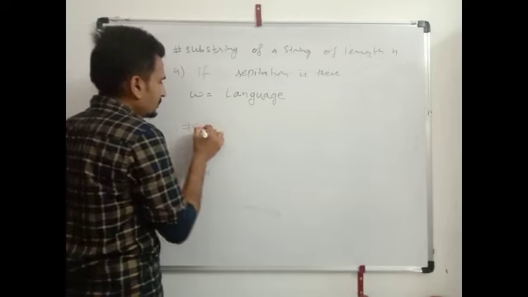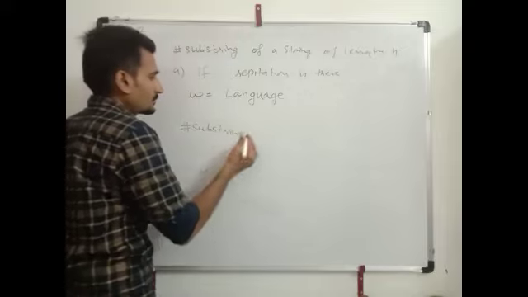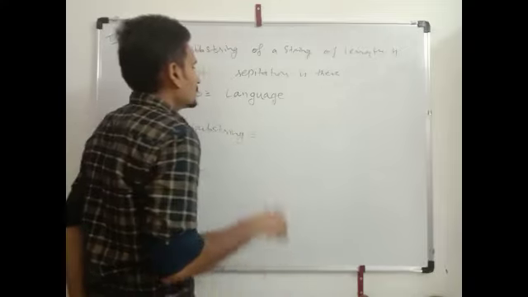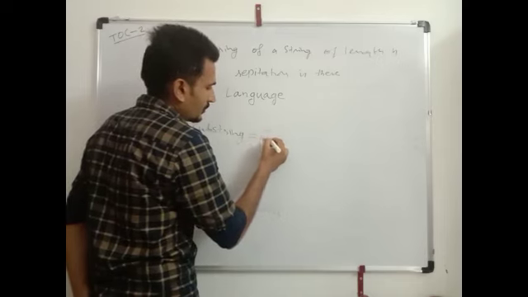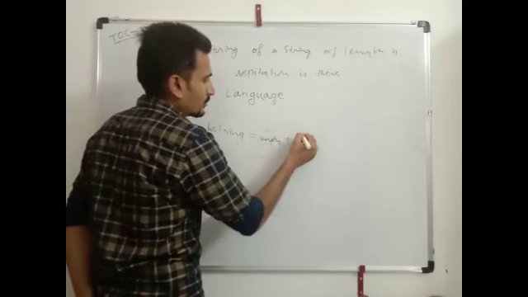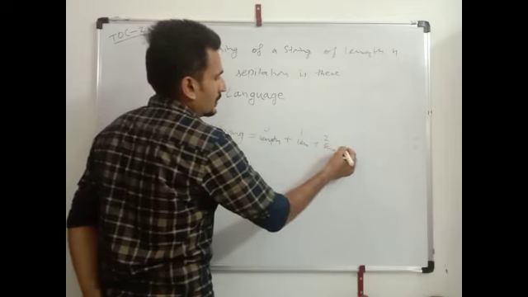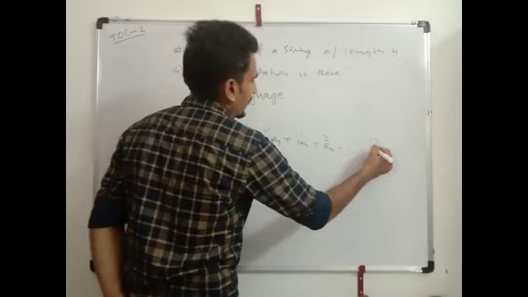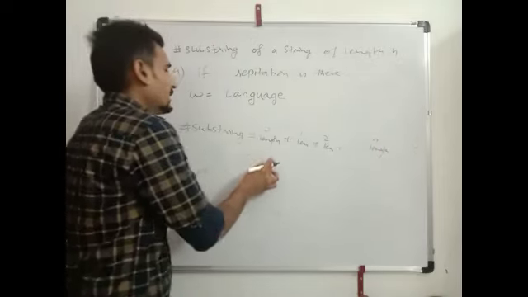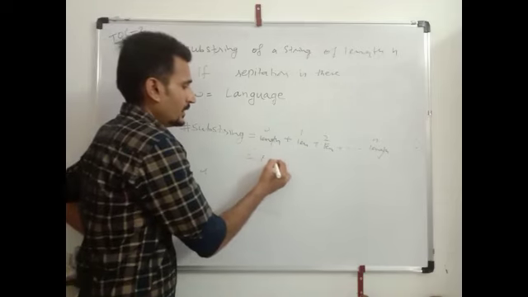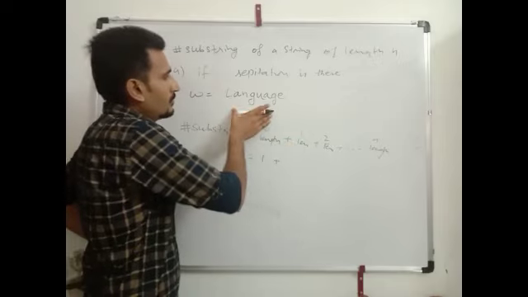Now the number of substrings is equal to 0 length string plus 1 length string plus 2 length string plus dot dot dot n length string. Now the 0 length string is equal to 1. For the 1 length string, here there is a difference.